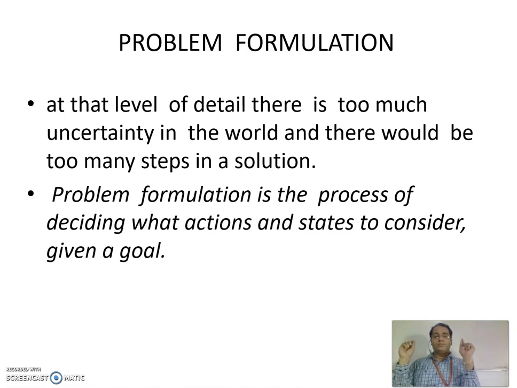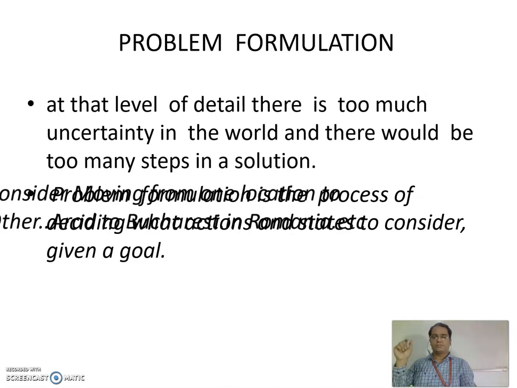Now, problem formulation is the process of deciding what actions and states to consider given a goal. We have a goal, what actions can I consider and what states can I consider. If I can decide on these things, that is the problem I have to solve. So this is the first part, problem formulation.